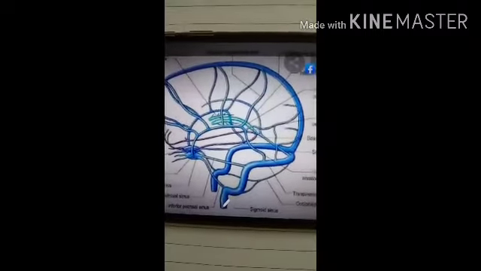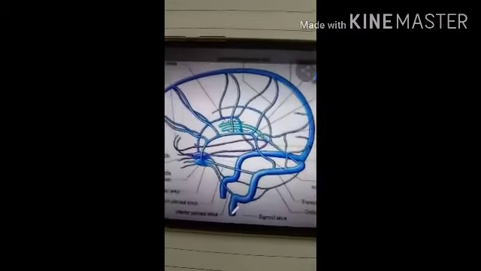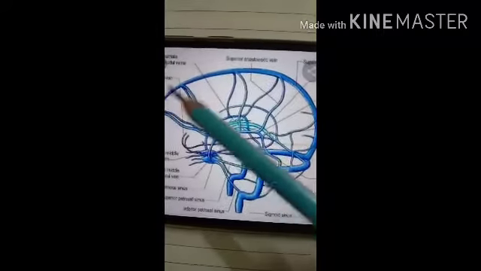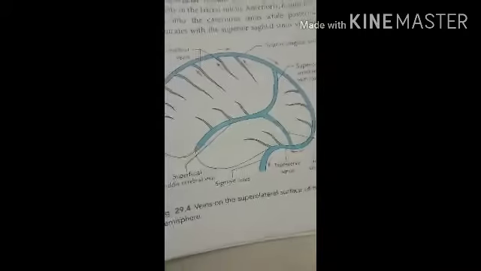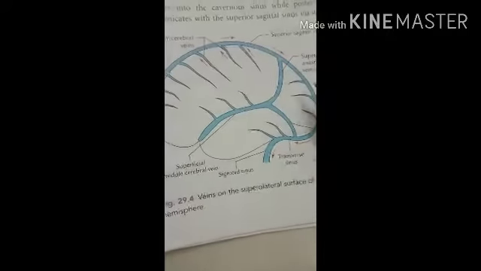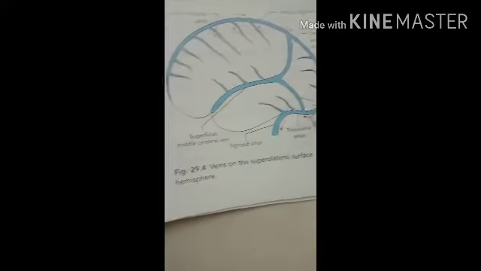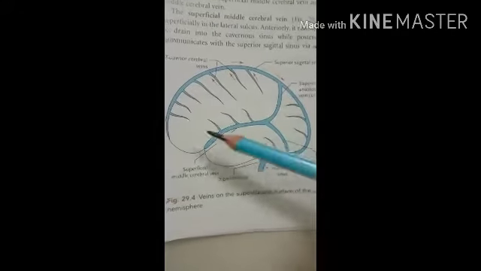So let's see first the superior sagittal sinus. In this diagram you can see the superior sagittal sinus. So this is the anterior part of the brain, and this is the posterior part of the brain.